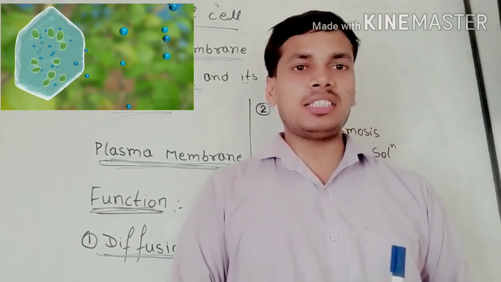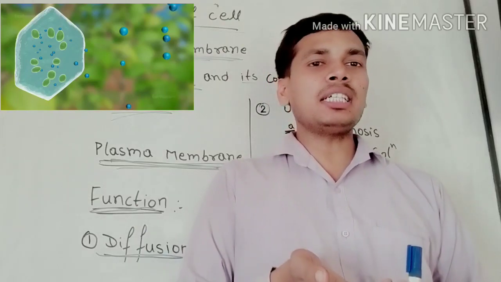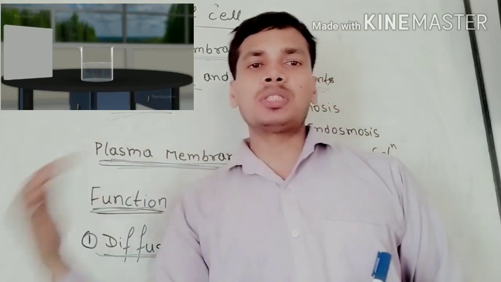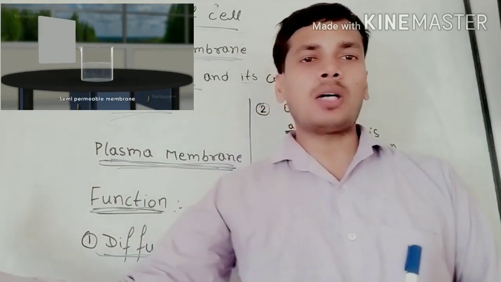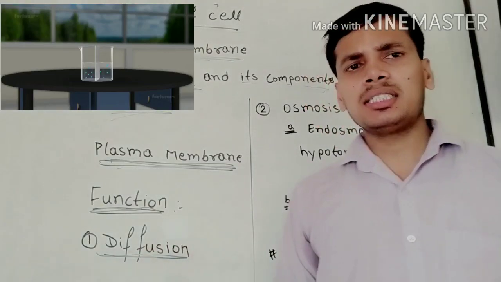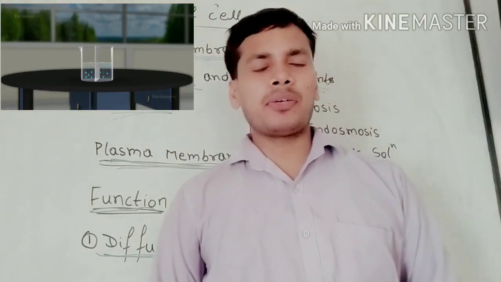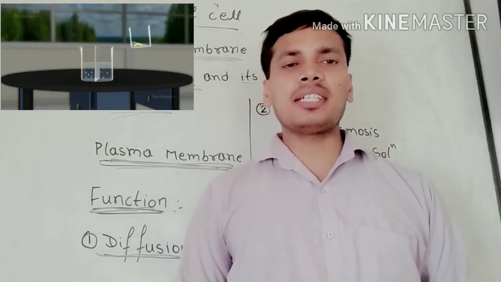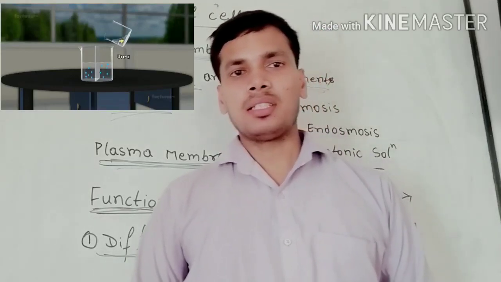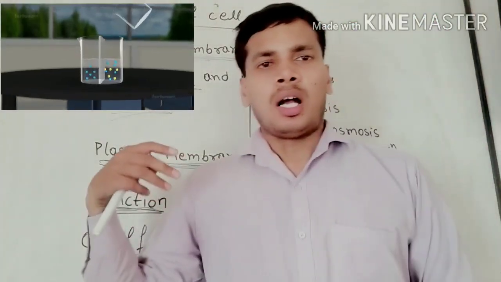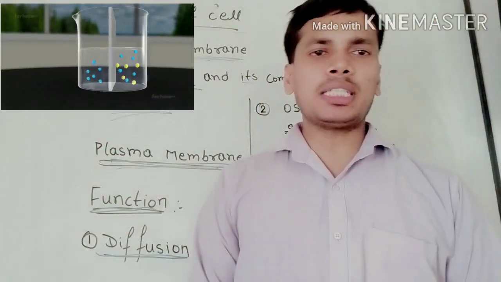When carbon dioxide increases in the cell, it goes from inner to outer region and oxygen comes from outer to inner region. So diffusion is the process by which a cell exchanges gases, when gases move from higher concentration to lower concentration.